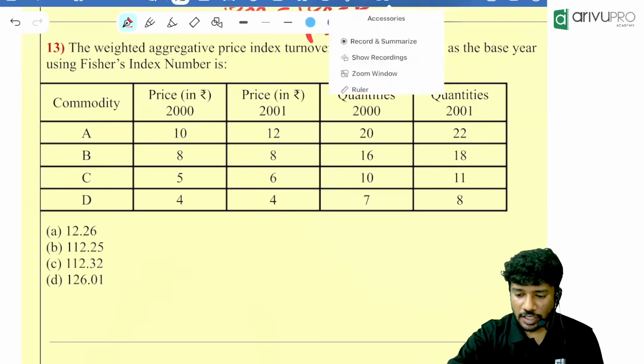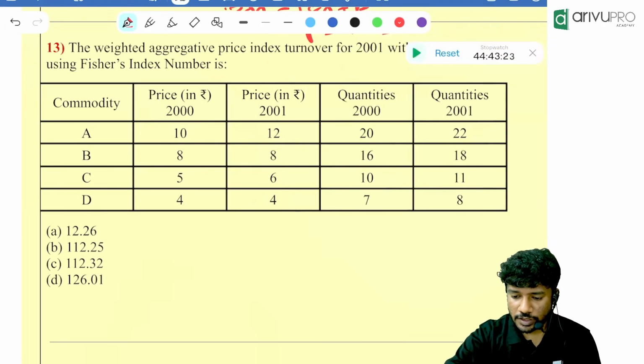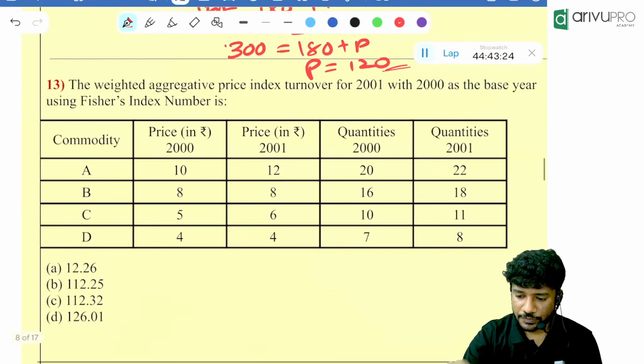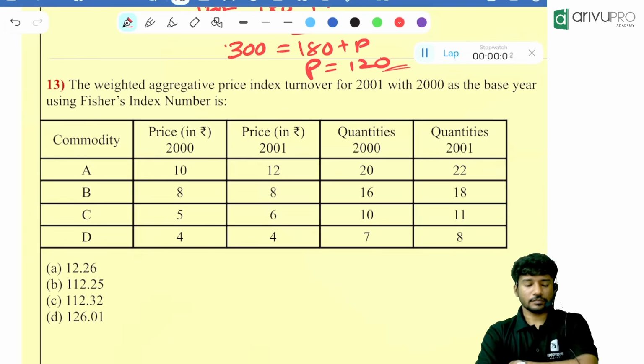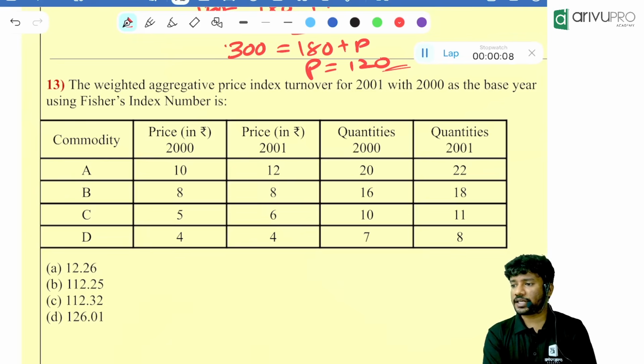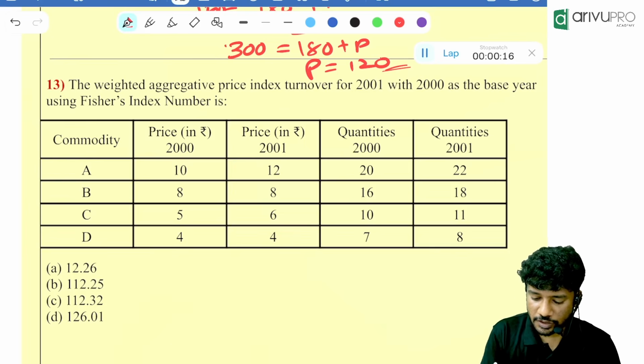Timer starts now. Then we will do it together. They are asking for what? Fisher's index number. For your reference, the Fisher's index number formula, I can write it like this.